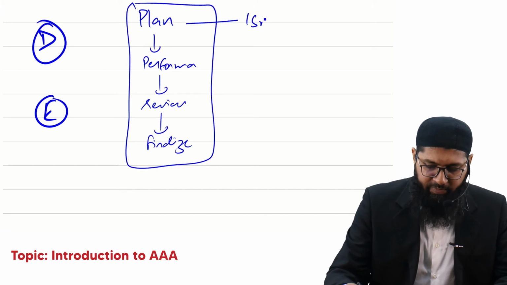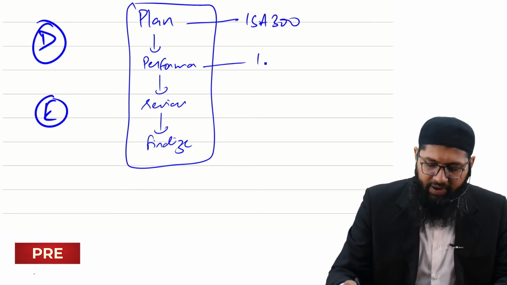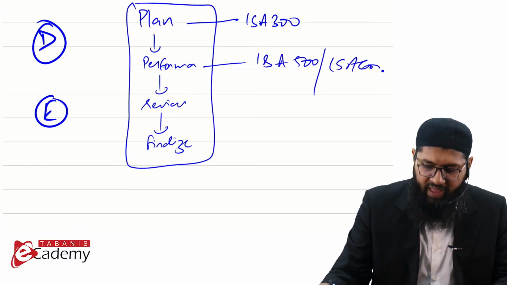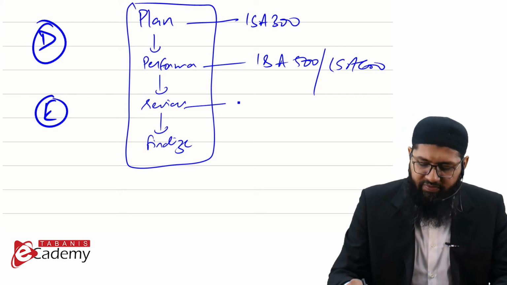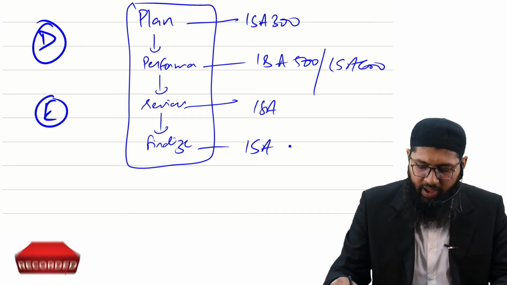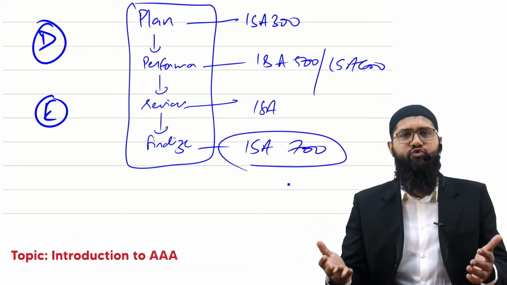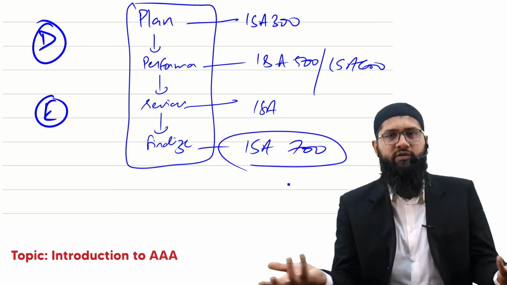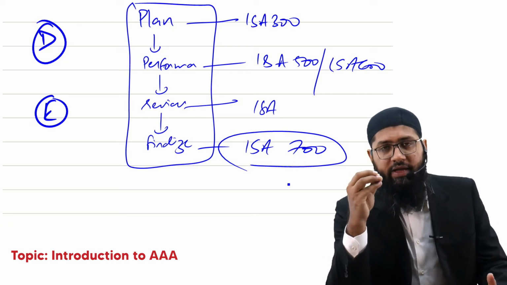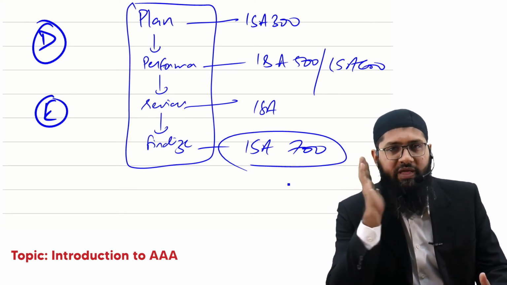At this stage, it's majorly the ISA 300 series that we apply. At this stage, it is the ISA 500 and ISA 600 series that we apply. At this stage, again, it's an overall ISA that's applicable, and here the ISA 700 series is applicable to conclude the audit, which is to give the audit opinion, to give the audit report. Now, this area constitutes approximately 60 to 65% of the syllabus.